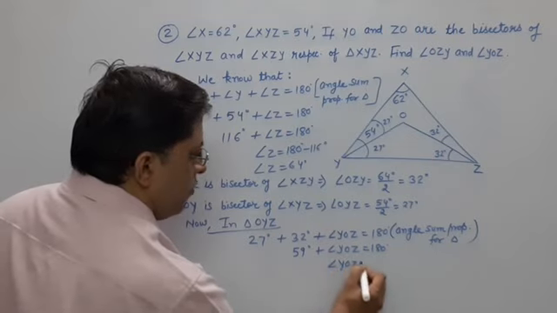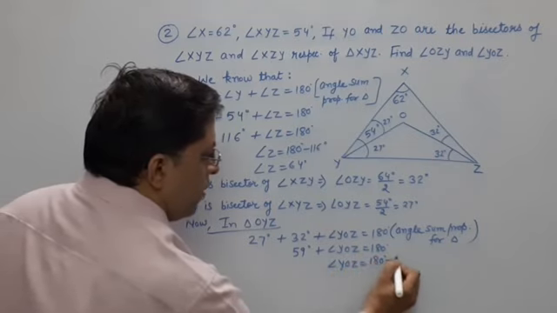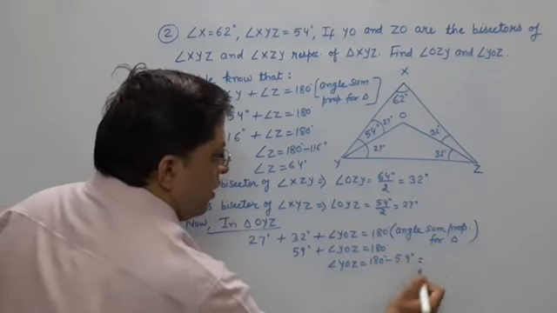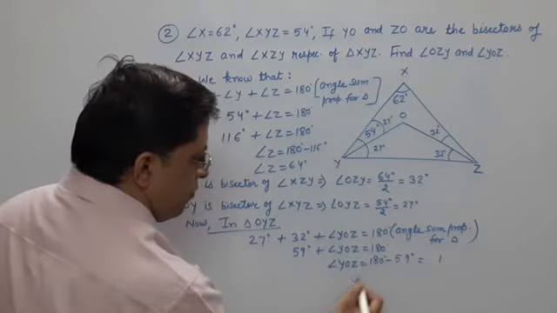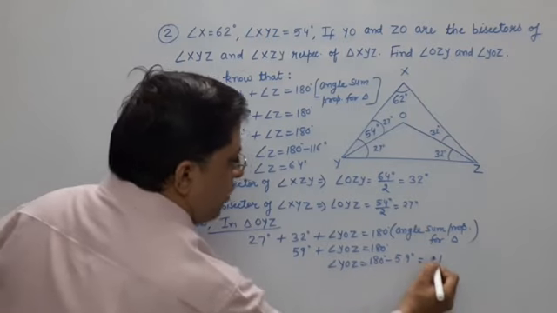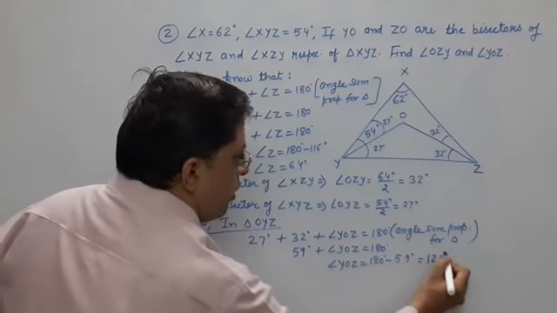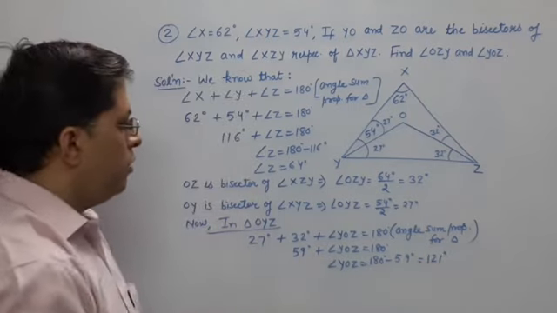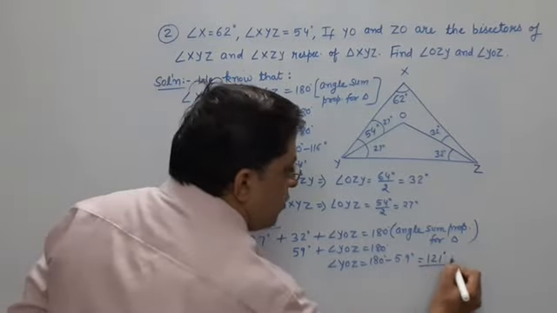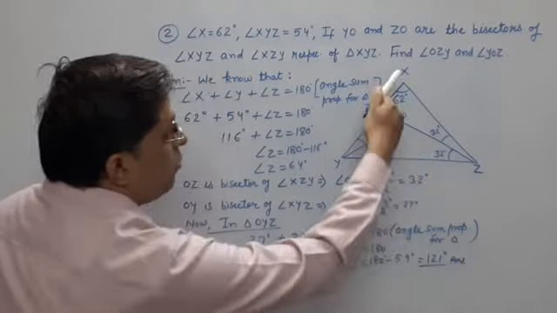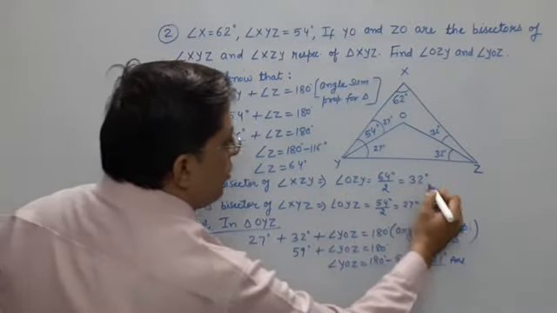So YOZ will be 180 degrees minus 59 degrees. 10 minus 9 is 1, 7 minus 5 is 2, so 121 degrees. Now the two angles: YOZ is 121 degrees. This is your answer. And OZY is 32 degrees. This is also your answer.